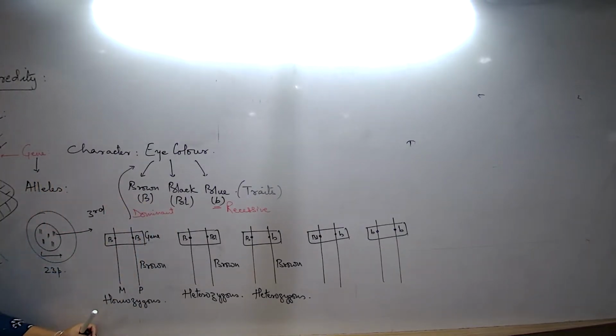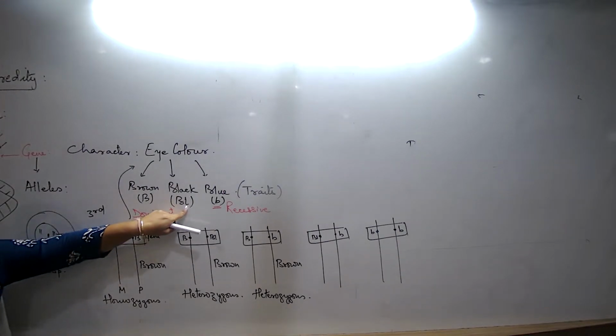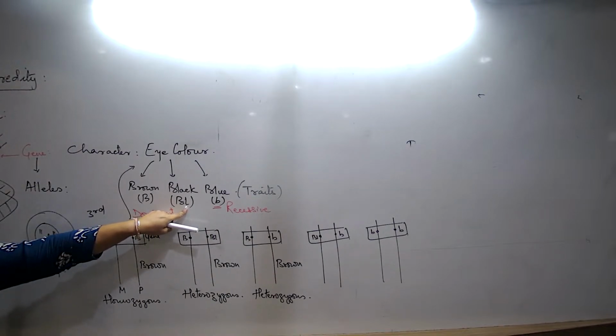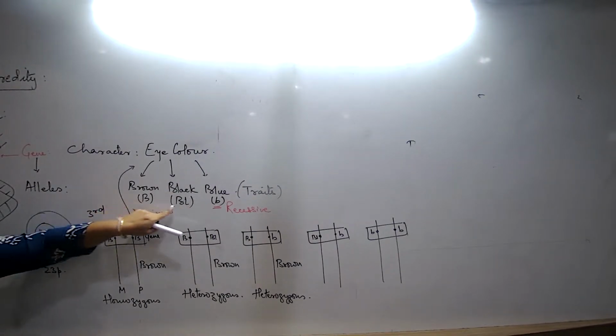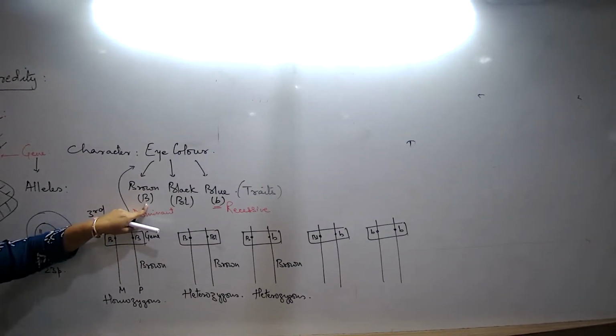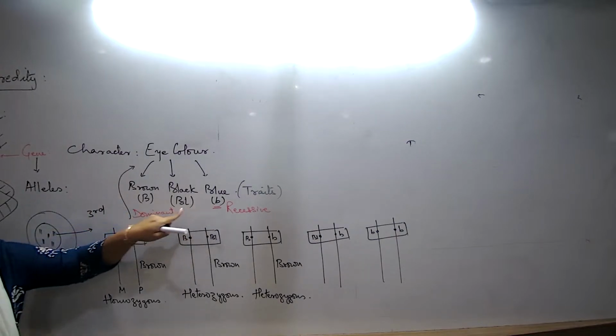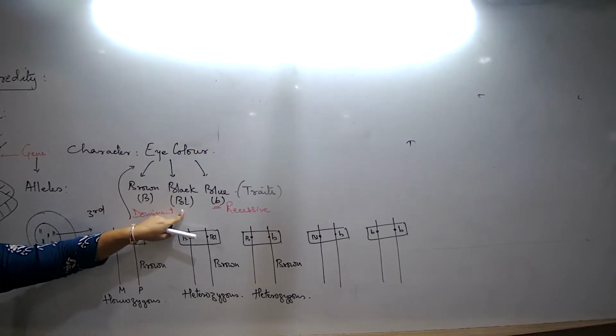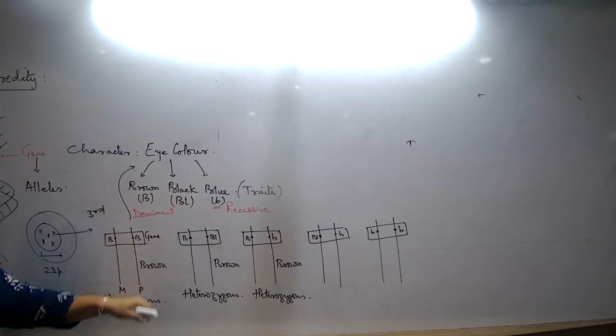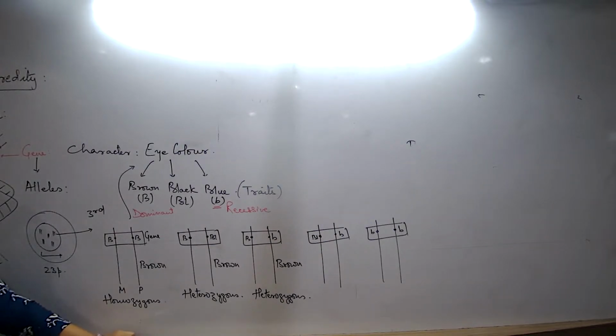Black is dominant. Whenever I talk about this, there is always a sequence, a hierarchy of dominance. When this and this are together, this is powerful. There's a hierarchy, a sequence, for any type of character.